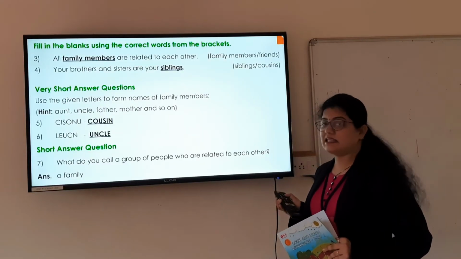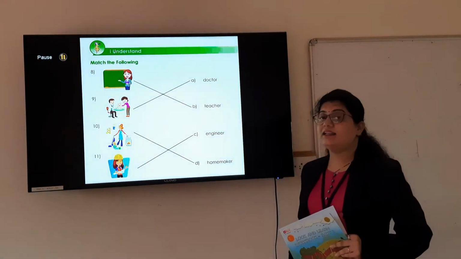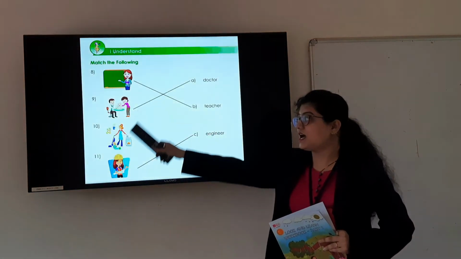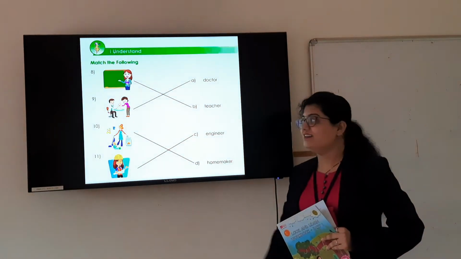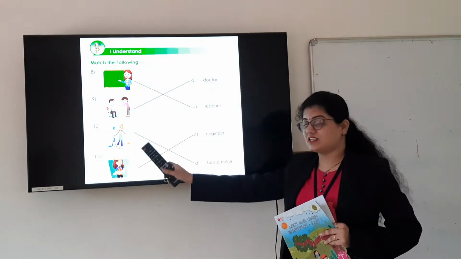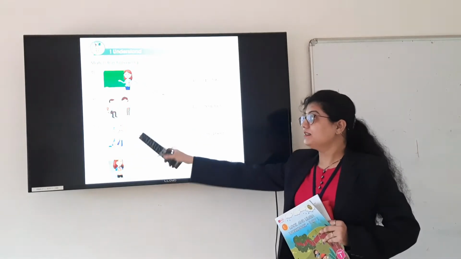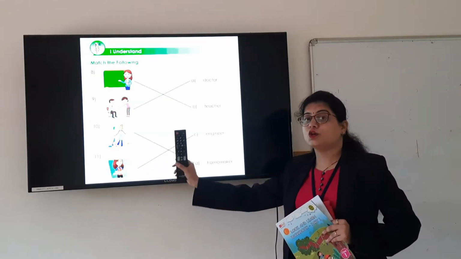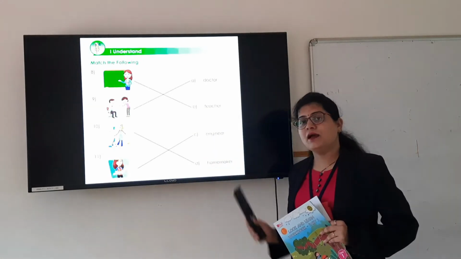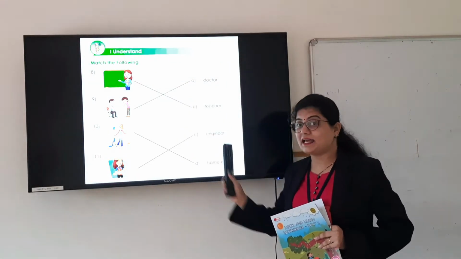The next question is from the section I Understand, and the question is match the following. Here some pictures are given, as we have learned the different jobs of our family members. In these pictures, people are shown with their jobs. Now we have to match each picture with the correct name. Alright, will you help me find the correct name?